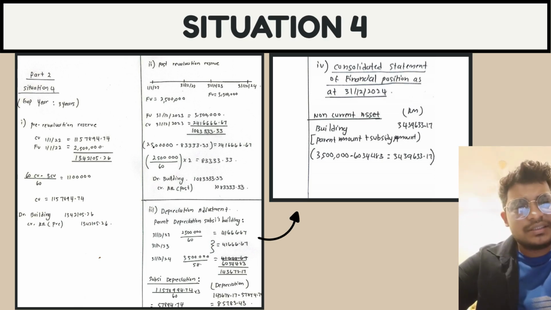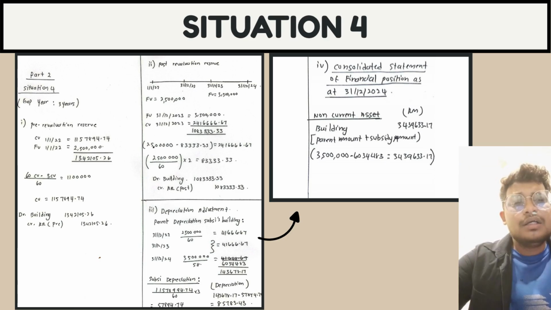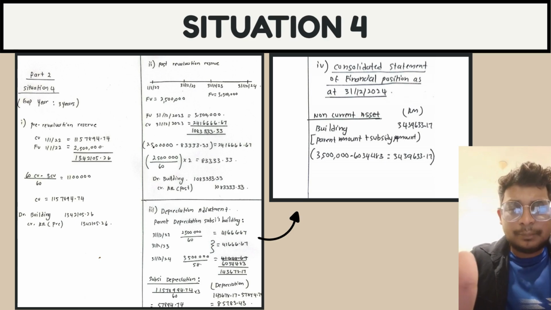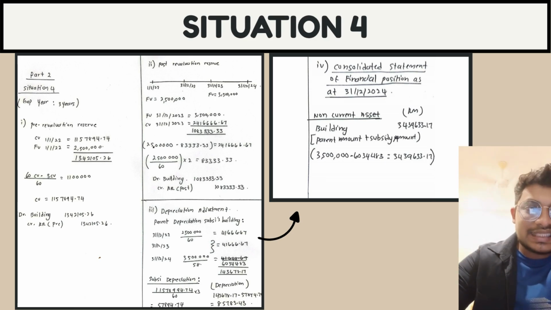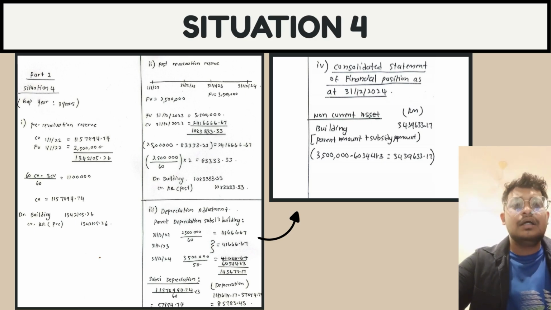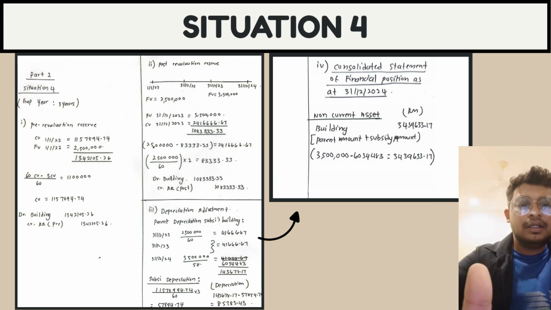And the final step is the consolidated statement of financial position as at 31st/12/2024. At the part of non-current assets, there will be a building. How we got the building amount is the parent's amount minus the subsidiary's amount. So 3,500,000 minus 6,034,483, we get 3,439,633.17. So that's the answer for the building amount. So here, this is how we